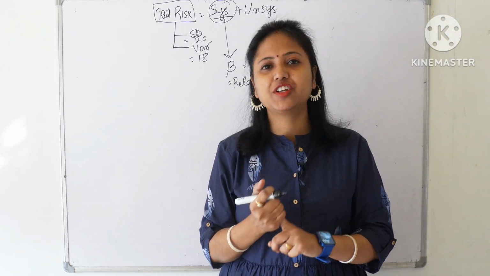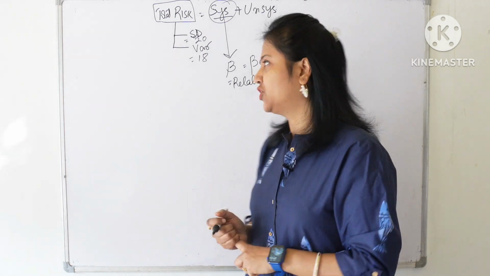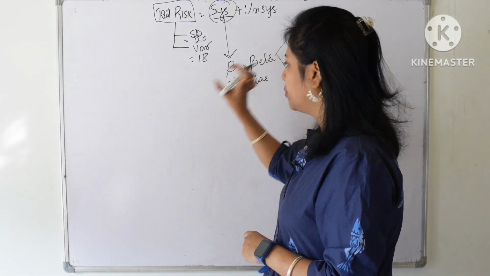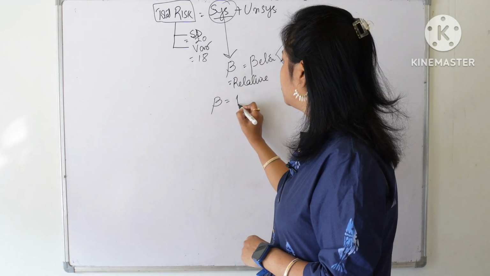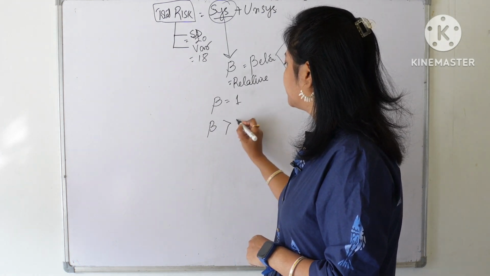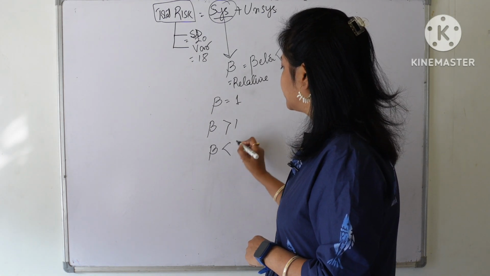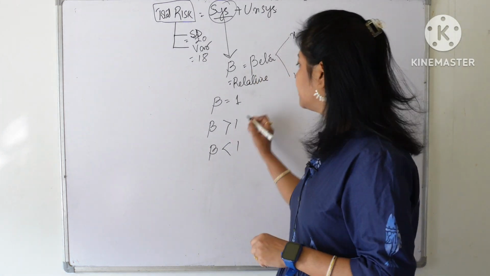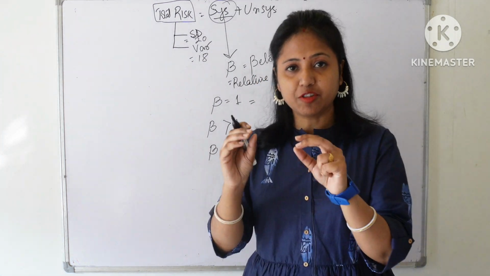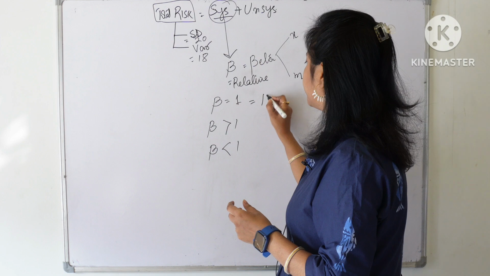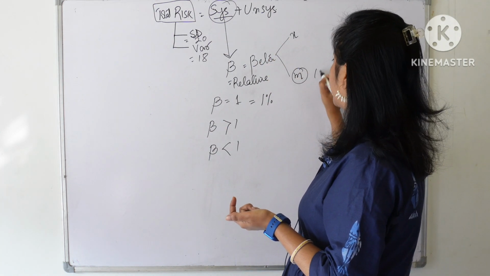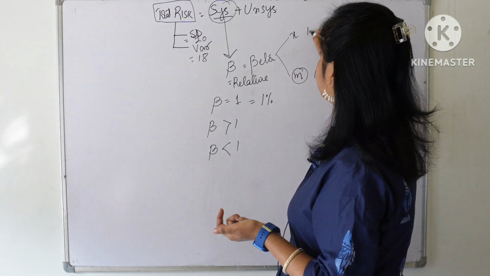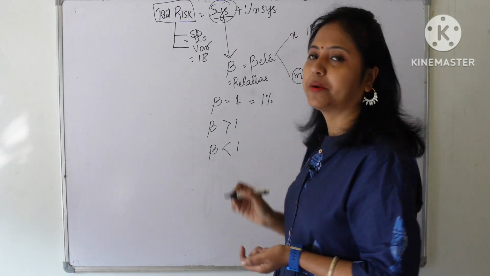Now the question is, what is its interpretation? Suppose the beta value can be equal to 1, greater than 1, or less than 1. If beta is equal to 1, this means that if the market goes high by 1%, the individual security will also go high by 1%.